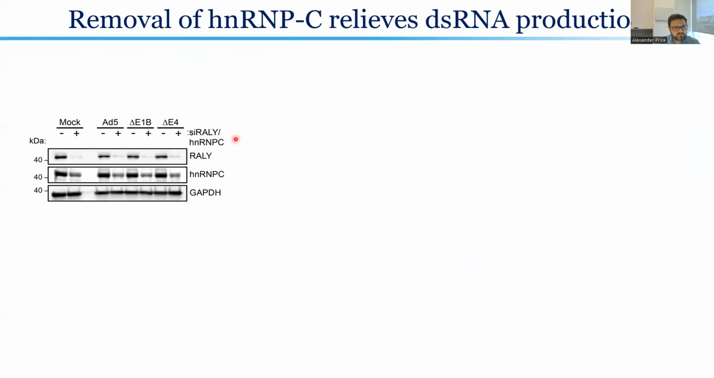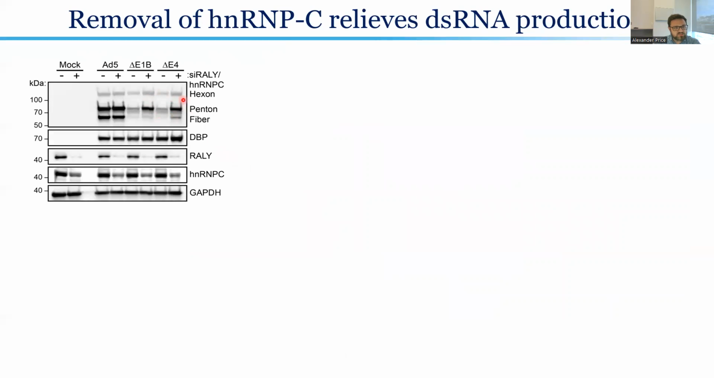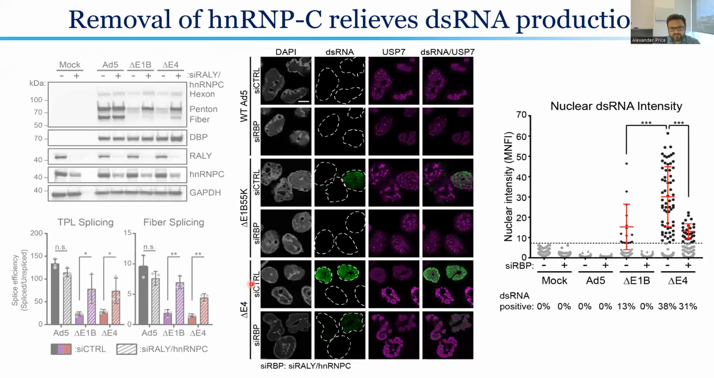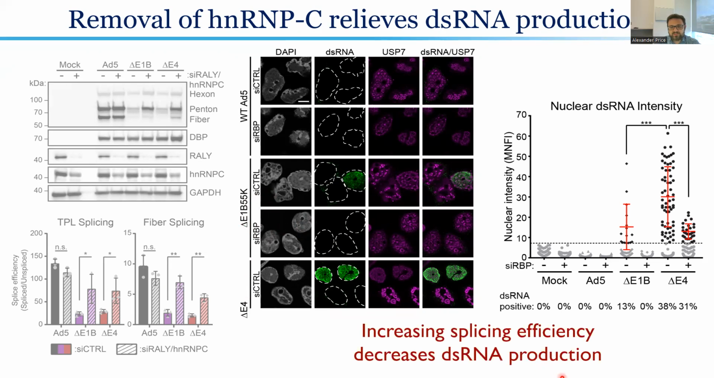So here again, when we do a double knockdown of Raleigh and HNRNPC, we see that this restores the protein expression during mutant virus infection, and again, restores the splicing efficiency of these late transcripts. Now, very excitingly, what we saw is that upon knockdown of these two RBPs, we saw either no double-stranded RNA formation or substantially reduced double-stranded RNA formation in these mutant virus infections, really implying that increasing the splicing efficiency was sufficient to decrease double-stranded RNA production.